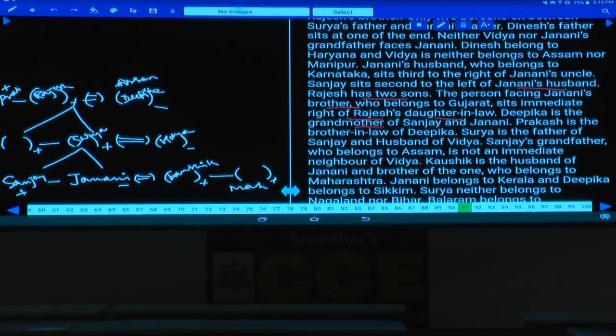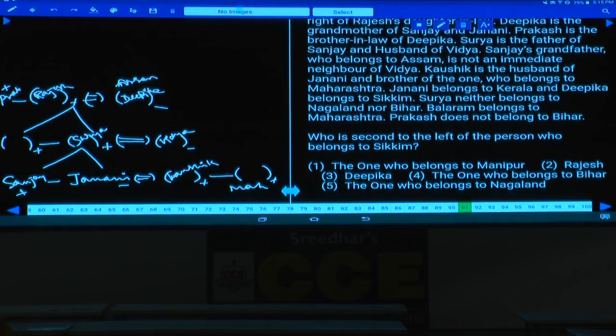Deepika is the grandmother of Sanjay and Janani. Prakash is the brother-in-law of Deepika and Deepika's husband Rajesh. Rajesh's brother is Prakash. Surya is the father of Sanjay and the husband of Vijaya. Sanjay's grandfather belongs to Assam, is not an immediate neighbor of Vijaya. Kausik is the husband of Janani and brother of the one belongs to Maharashtra. And this Kausik is having a brother and that person belongs to Maharashtra.